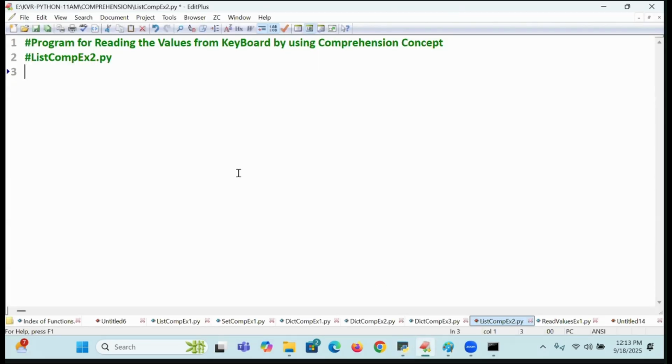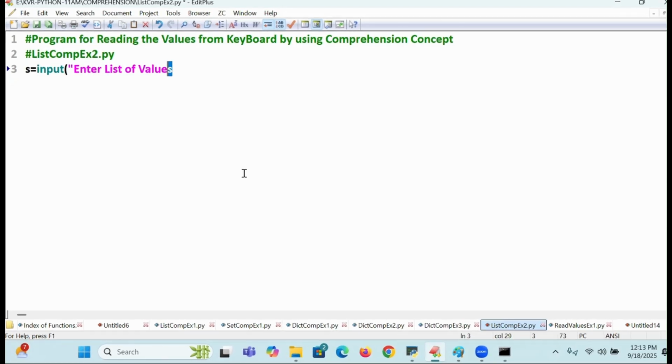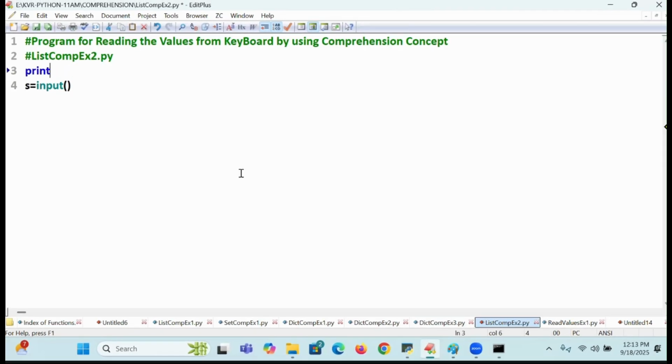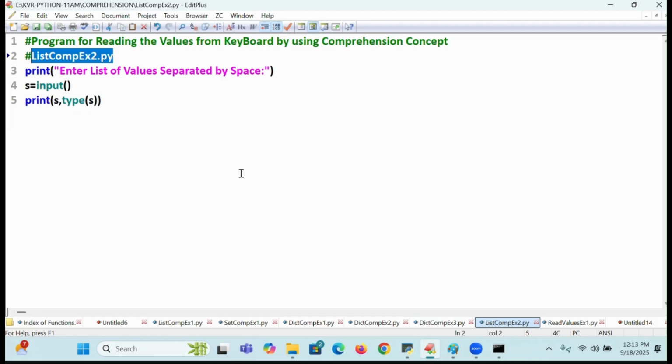Come on now. I am going to write S is equal to input of. In the beginning I will write print of, enter list of values separated by space. First I will write many lines of code, later I will change it. What is the type of S? STR. List comprehension example 2.py.